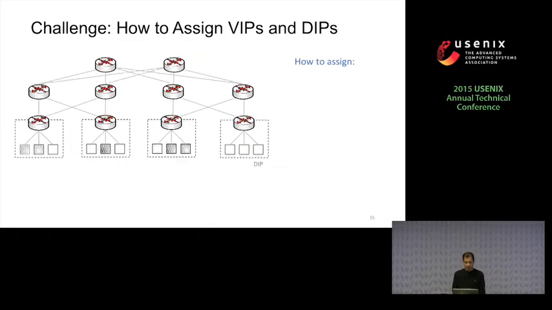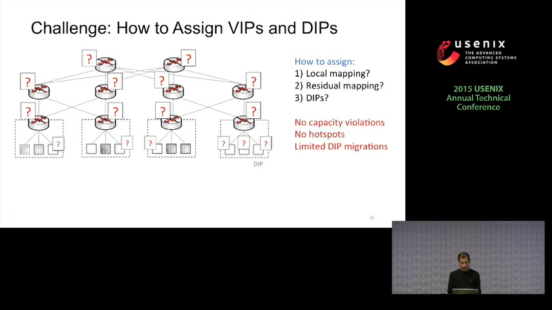So now if we have enough resources to localize traffic for all the traffic coming from all the WIPs, that would be great, but we don't have enough resources, and now we need to choose for which WIPs we assign local mapping and how we assign the residual mapping. We also need to decide how we place the DIPs, how we exploit the endpoint flexibility. So in Rubik, we formulate an assignment problem that maximizes the total traffic that we localize, and it calculates the local mapping, residual mapping, and DIPs to do that.